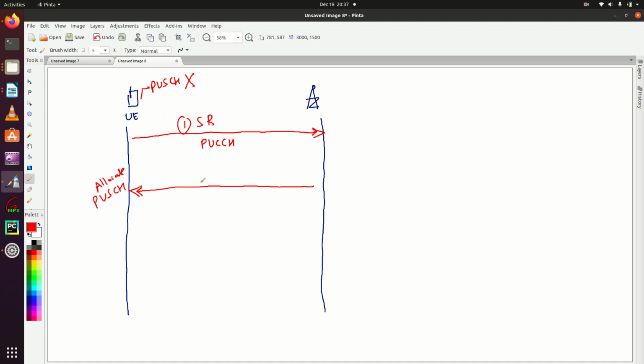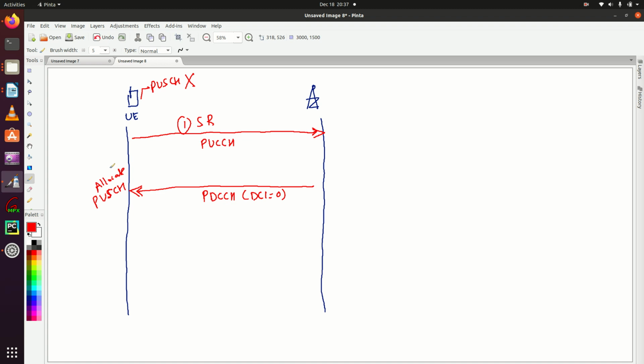But how will the eNodeB allocate PUSCH resources? There is a channel in the downlink direction, PDCCH, in which DCI format 0 is used.